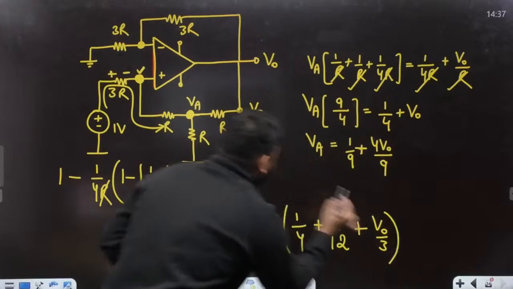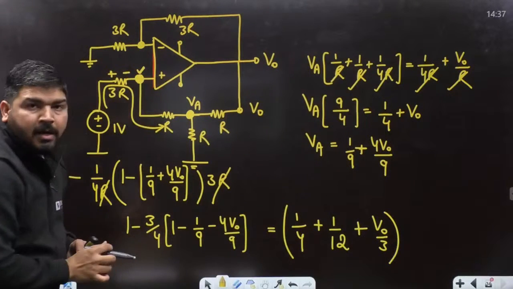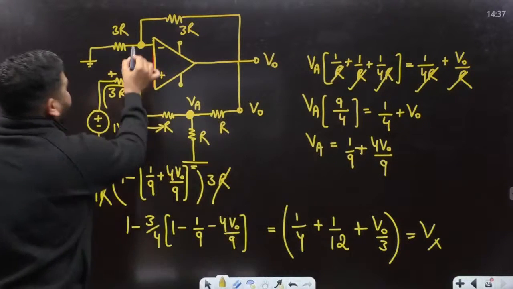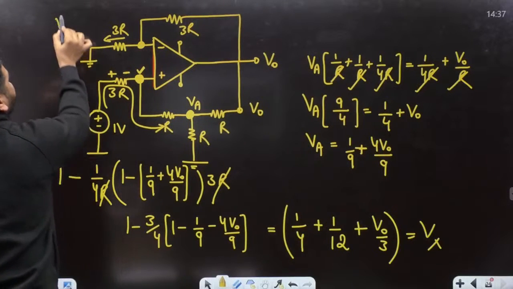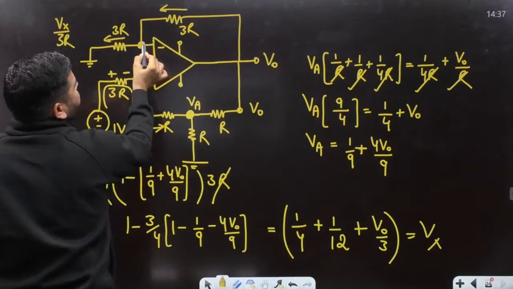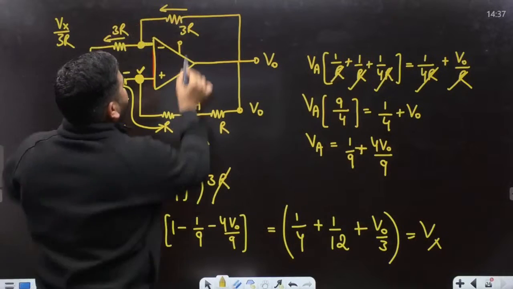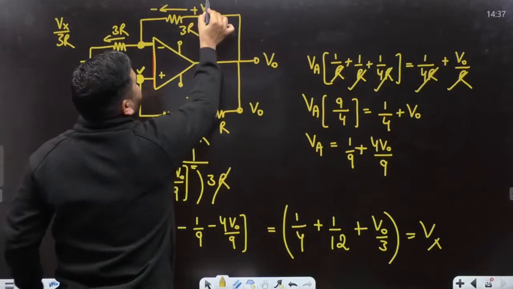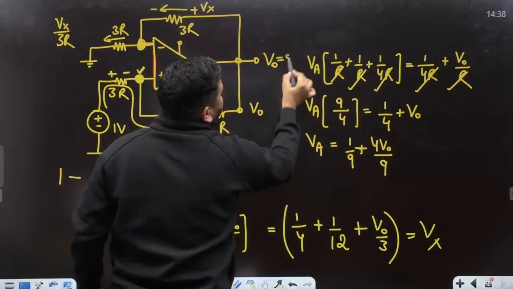So we have calculated this point voltage, and the same voltage will appear here. Let's call it Vx. If you know this Vx, this voltage will also be Vx. What about this current? This current will be Vx by 3R. And the same current will flow from this resistance because there is no current which comes out from this op-amp. So you can see that this voltage is Vx by 3R into 3R, that is again Vx. If this point is Vx plus Vx, this voltage will be equal to 2Vx.